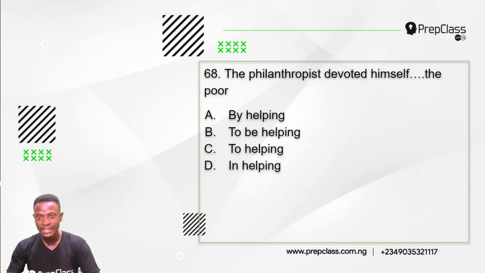Question 68 reads, the philanthropist devoted himself dash the poor. The philanthropist devoted himself dash the poor. A. The philanthropist devoted himself by helping the poor. B. The philanthropist devoted himself to be helping the poor. C. The philanthropist devoted himself to helping the poor. D. The philanthropist devoted himself in helping the poor. So which of these options is the best to complete the gap in this sentence?